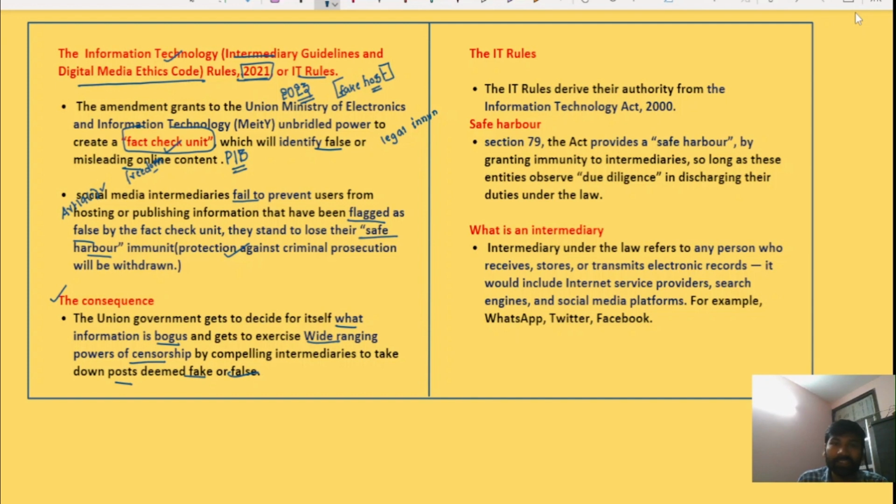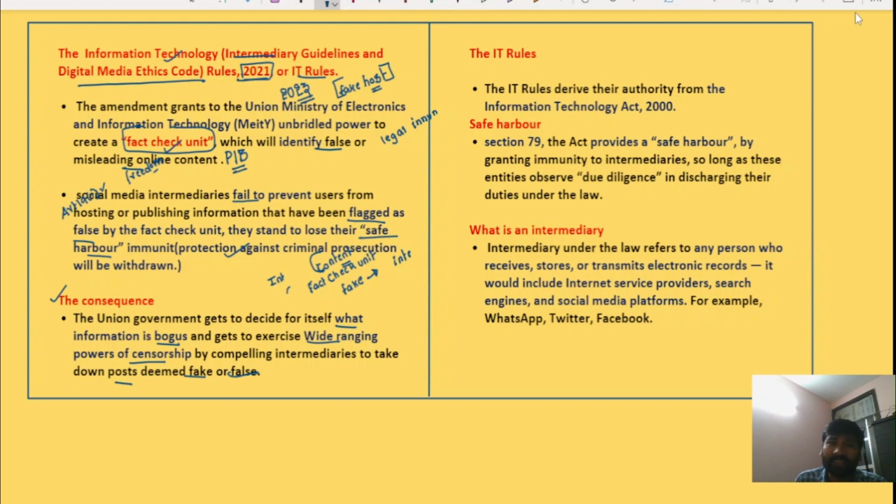So for example, imagine a case where a particular intermediary hosts some content on its site. Then the fact check unit will intervene, and this fact check unit may flag this particular piece of content as fake news. Then the government will direct the intermediary to take down the information, even if the information is anti-establishment, even if the information criticizes the government on policies and programs.